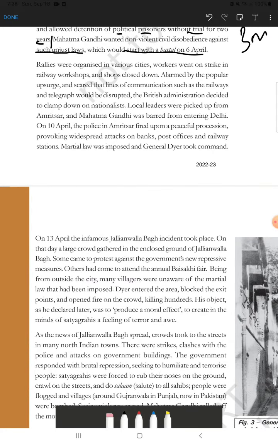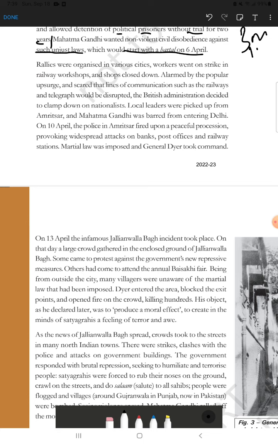Okay. Then we will come to the next part of our chapter. What will the question be here? The rallies were organized in various cities. Workers went on strike in railway workshops and shops closed down. This is not the question. The question will be how the Rowlatt Satyagraha moved, or how the Satyagrahis reacted in the Rowlatt Satyagraha, and again it is a 3-mark question, not a 5-mark question.